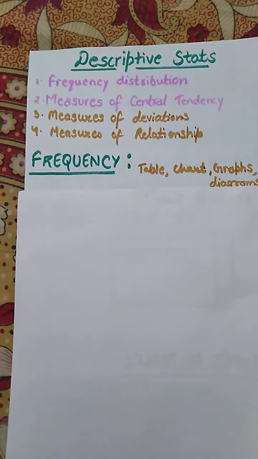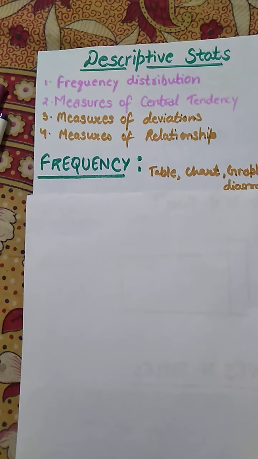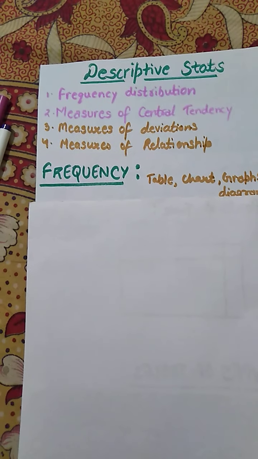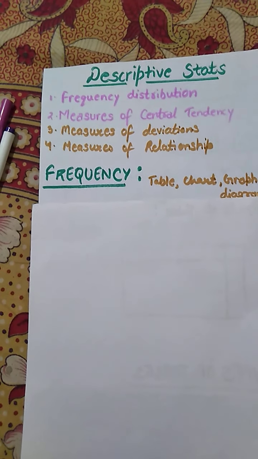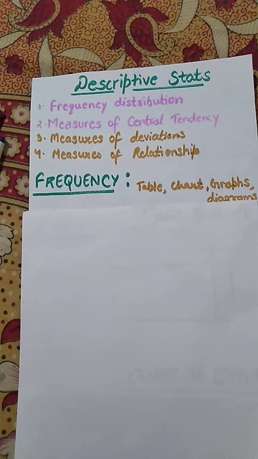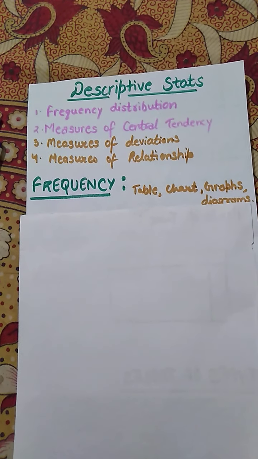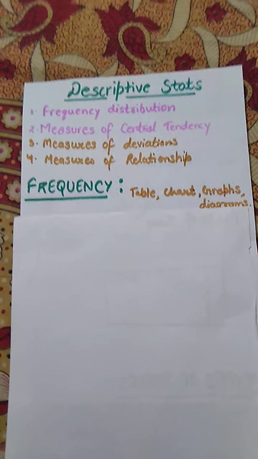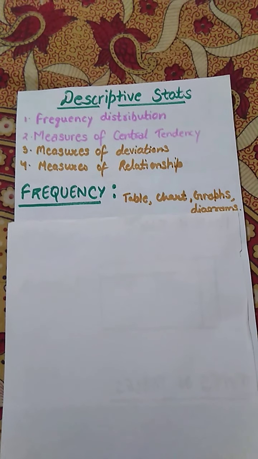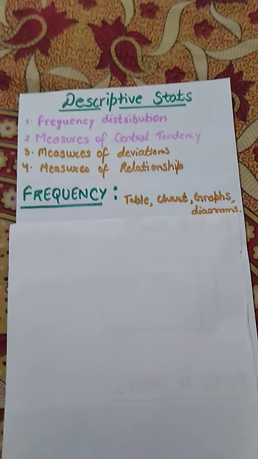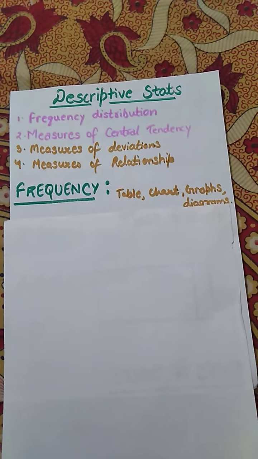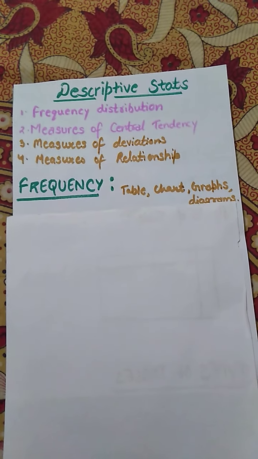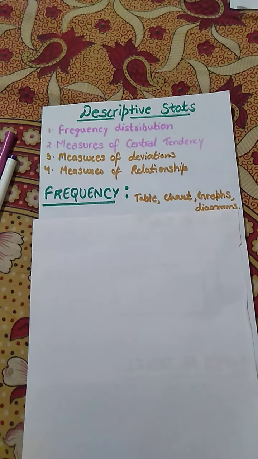Descriptive stats is not only about summarization of data into graphs, charts or tables, but also includes central tendency, deviations and measures of relationship. In frequency distribution, it includes the representation and summarization of data in the form of tables, charts, graphs and diagrams.